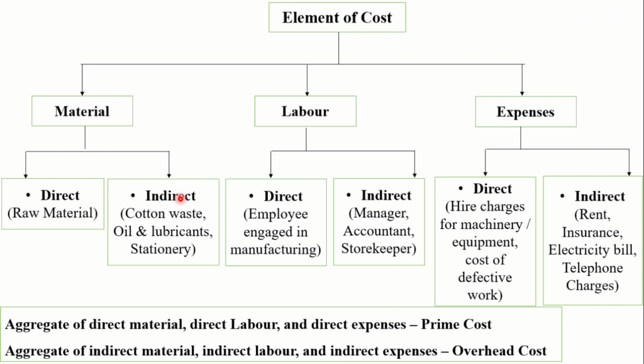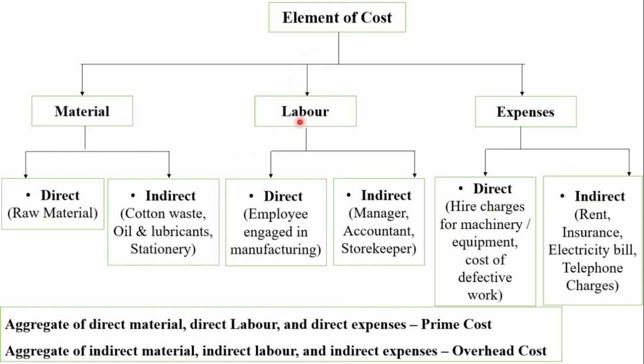It will help or assist the production process. That we call an indirect material cost. Examples are consumable stores, lubrication oil, cotton waste, stationery material.